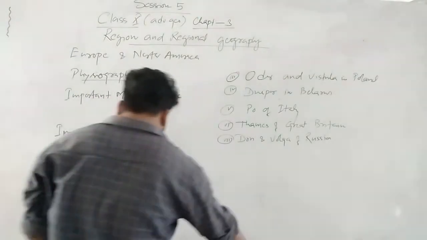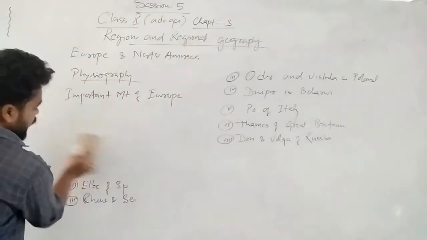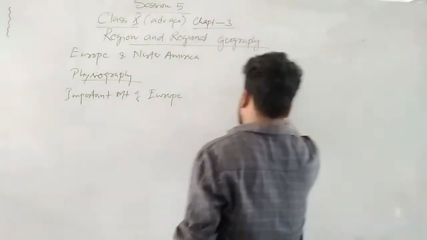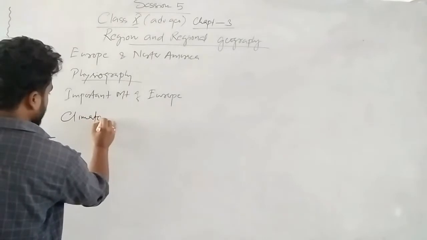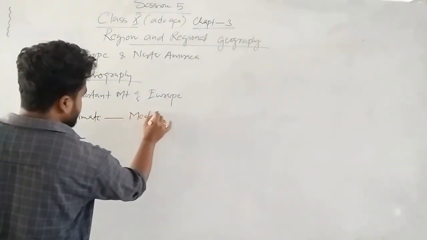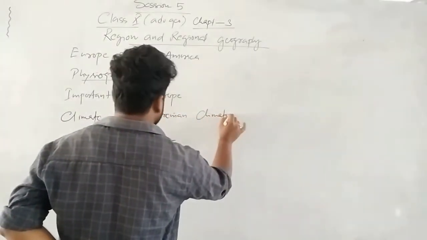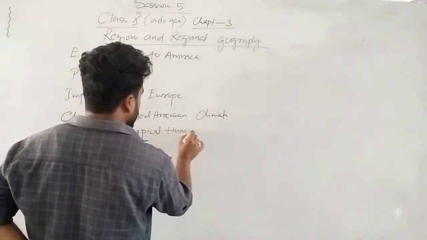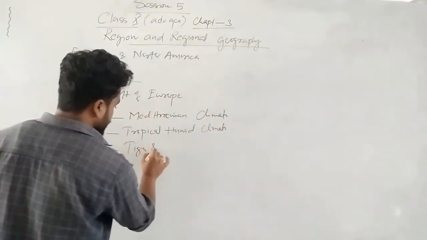So after that, we'll see what the climatic condition in Europe is. Because Mediterranean climate is there, we know that. Then again tropical humid climate is there in Europe. Again taiga and tundra are there.